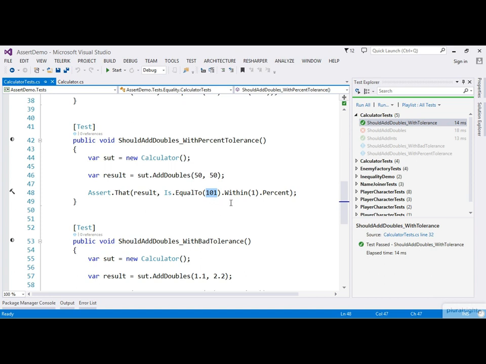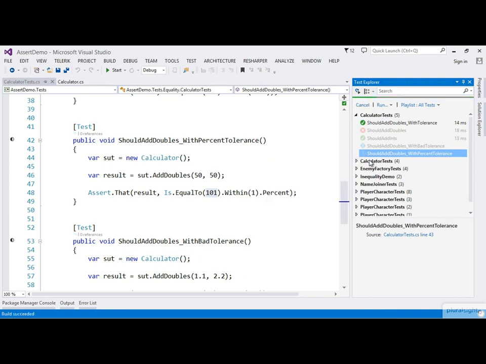But because we're using the Within method here, and we're specifying a value of 1, followed by the percent, we're saying that the tolerance here is 1%. So even though we're going to get 100 back, because our tolerance here is 1%, this test will actually pass. So let's check this. And the test passes. Even though the value we've got back is 100, we've specified a percentage tolerance here.